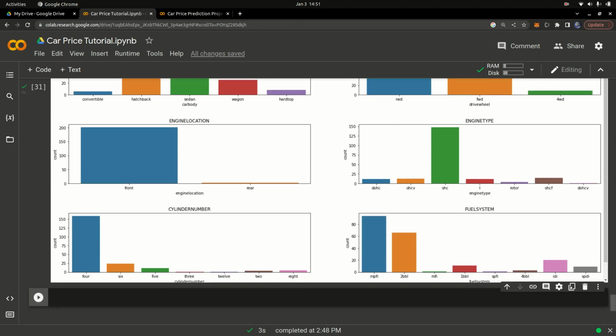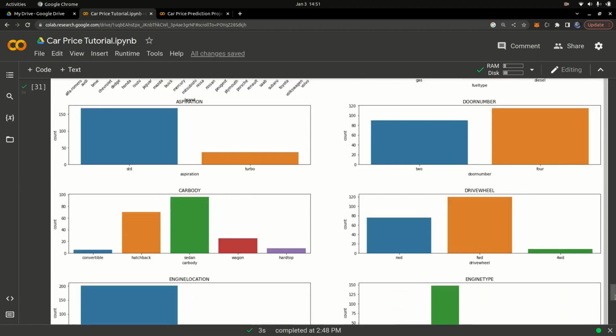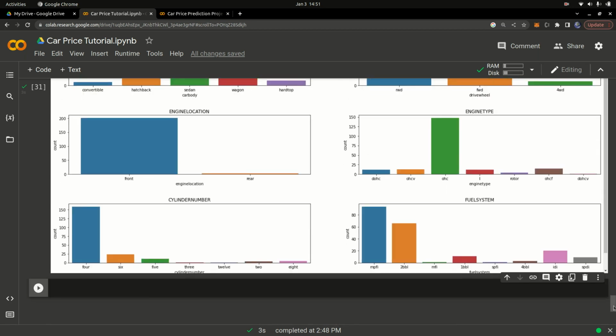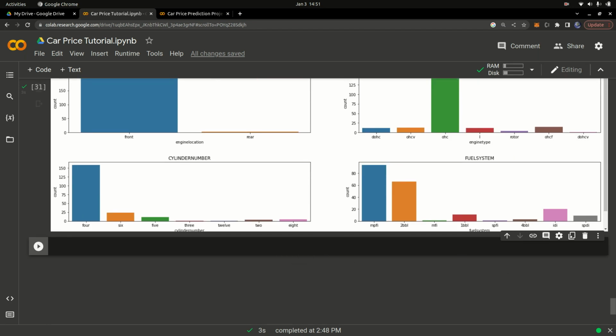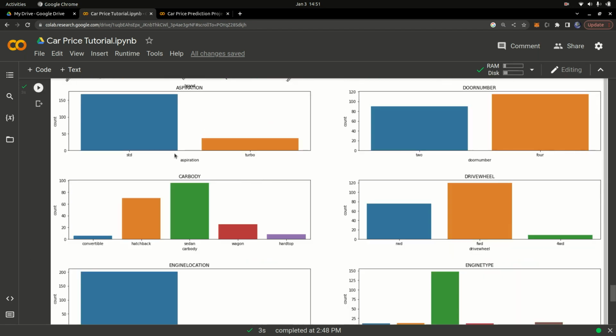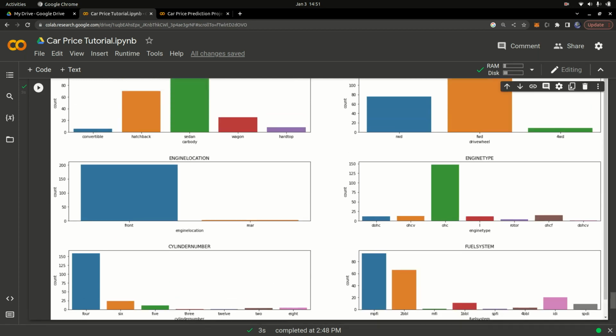Most cars are probably powered by the forward wheels, as you can see here, forward wheel drive. We also have the engine location. We have the engine being at the back or at the front, so you can see all that information right here. You can see the engine type, like OHC is the most common engine type, and DOHC being the least common engine type.